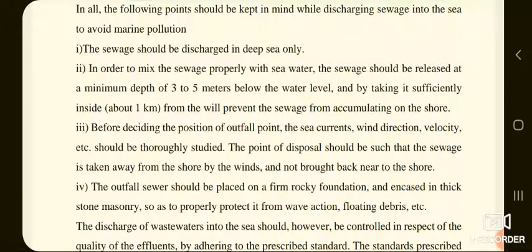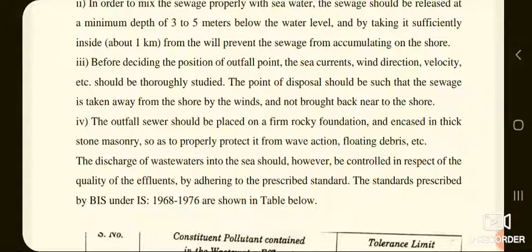Before deciding the position of outfall point, the sea currents, wind direction, velocity, etc. should be thoroughly studied. The point of disposal should be such that the sewage is taken away from the shore by the winds and not brought back near to the shore. Fourth one is the outfall sewer should be placed on a firm rocky foundation and encased in thick stone masonry so as to properly protect it from wave action, floating debris, etc.